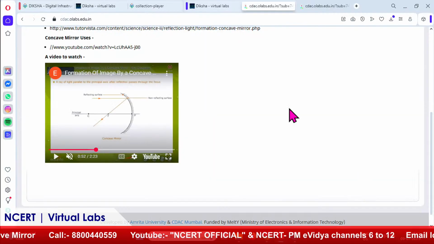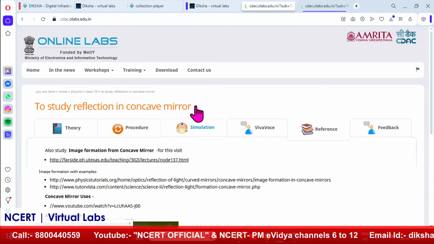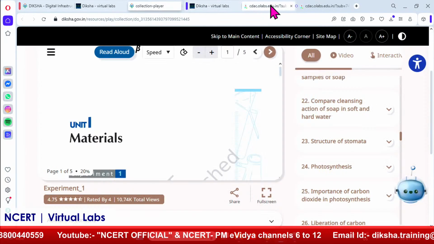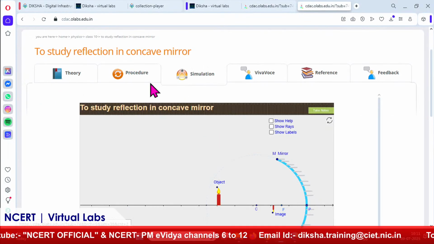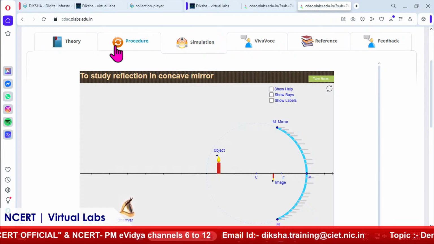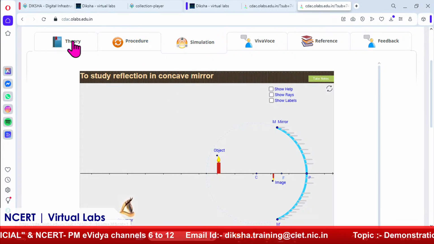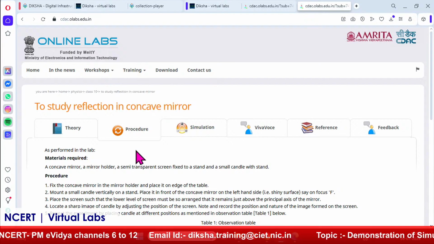Let us move further. Now, we will go to the simulation part. Here, as we have already opened this simulation. Okay. So, before going to the simulation, let us understand a little bit about the procedure part.